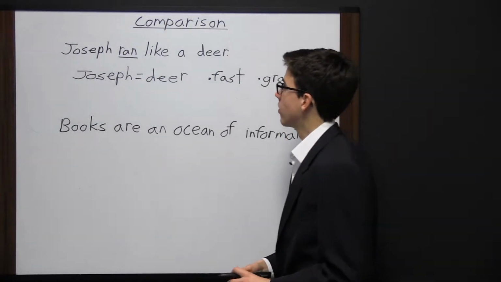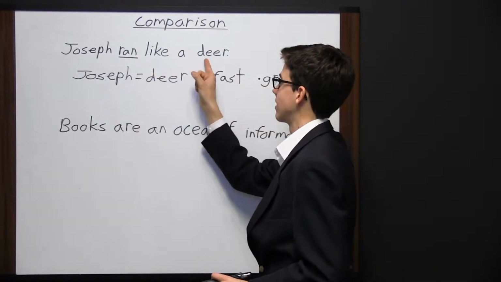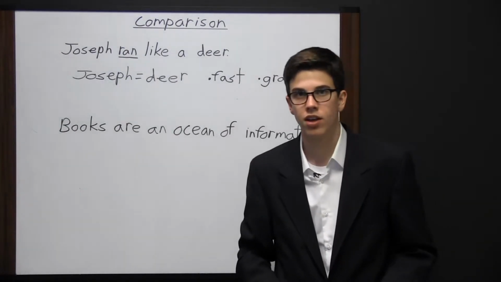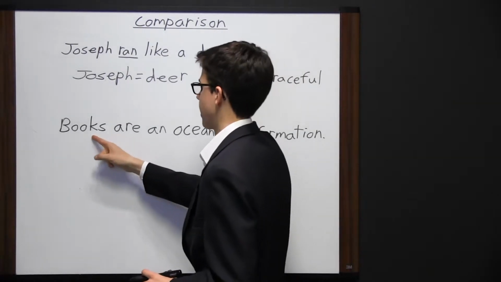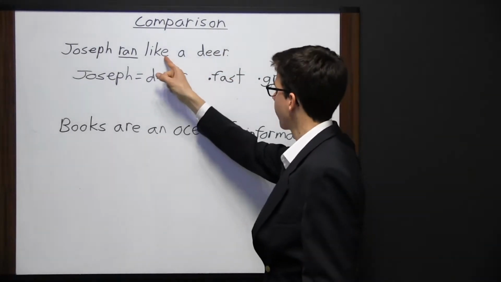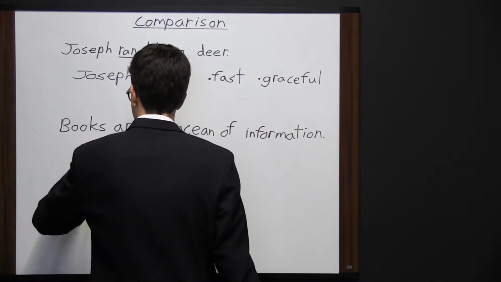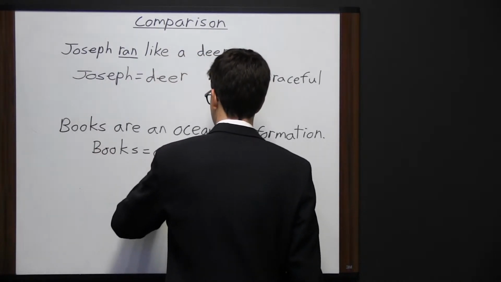So in this case, the author used like to compare Joseph to the deer. Joseph ran like a deer. Or the sentence could also say Joseph ran as a deer. Now, sometimes those words aren't used. Look at this example. Books are an ocean of information. Here we don't see the word like and we don't see the word as. But here, books are compared to an ocean.